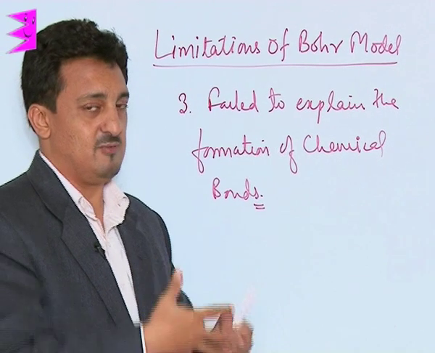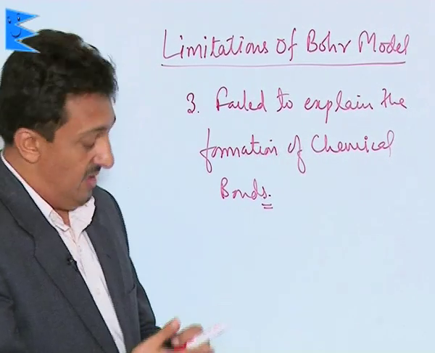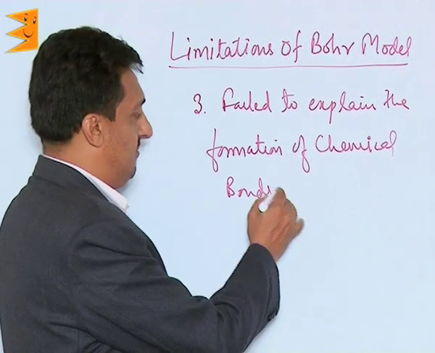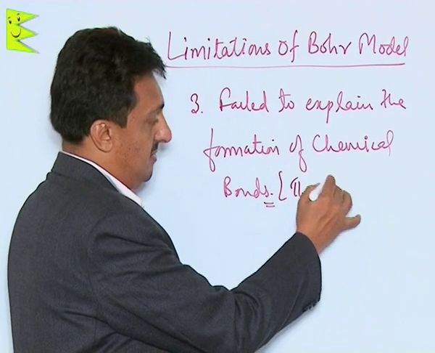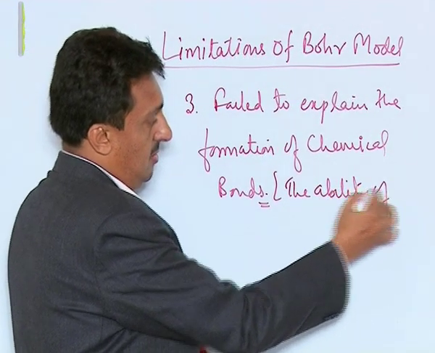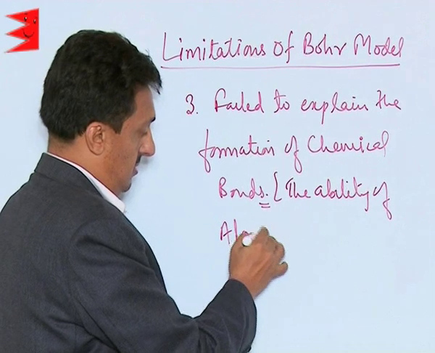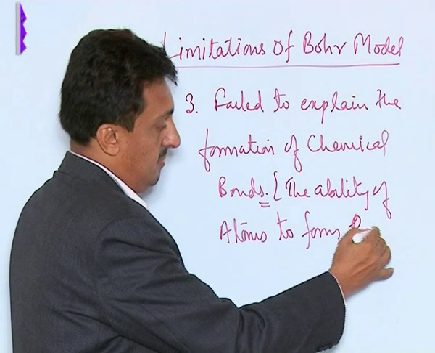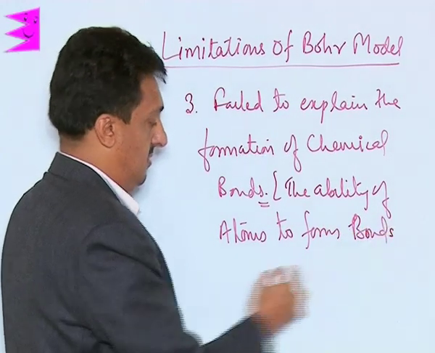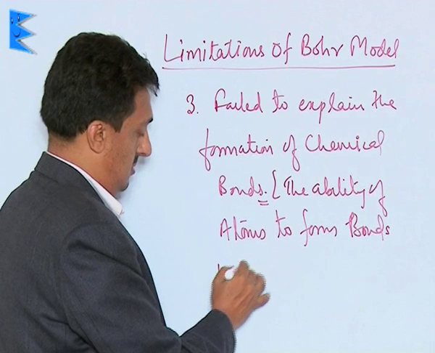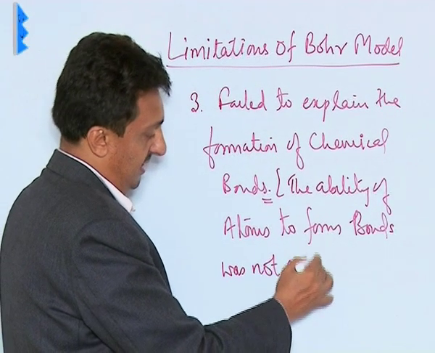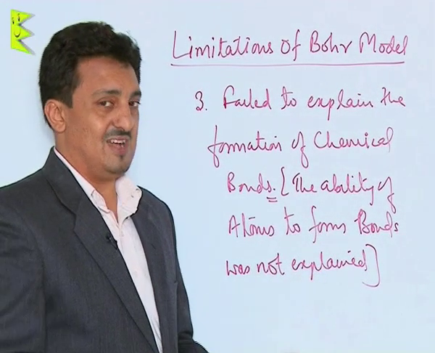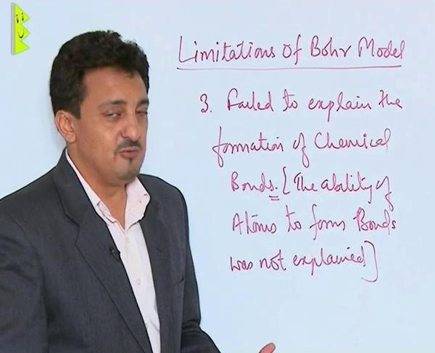How these atoms combine to form bonds, how they develop the ability to form bonds, was not explained. The model only talked about their structure, not about their ability to form bonds.